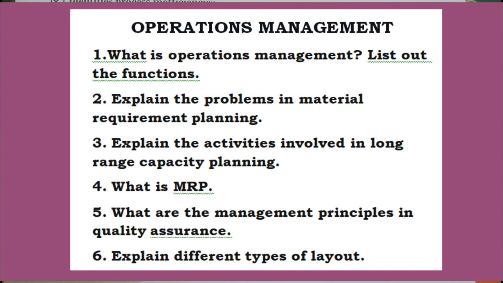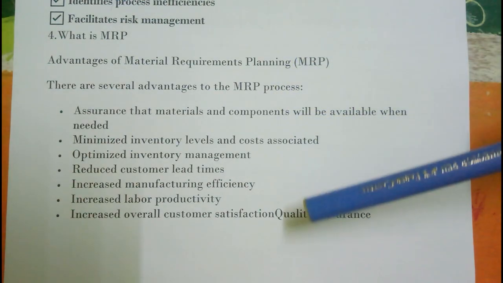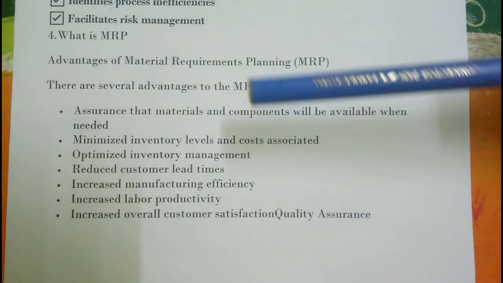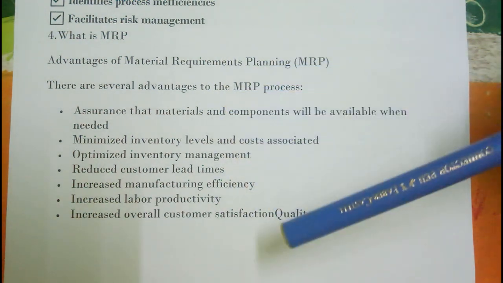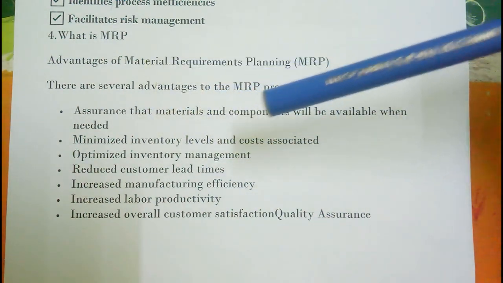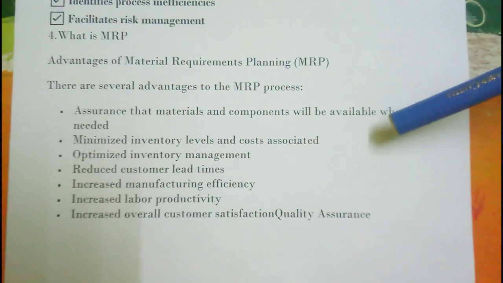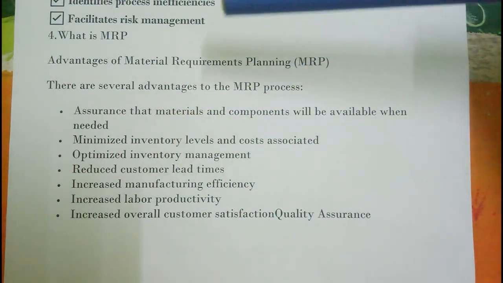Question number 4, what is MRP? That is material requirement planning. So here we are going to see the advantages of MRP. There are 7 advantages we are going to see here. First one, assurance that materials and the components will be available when needed. This is the first advantage for MRP.